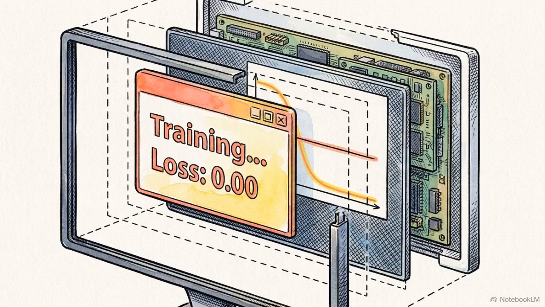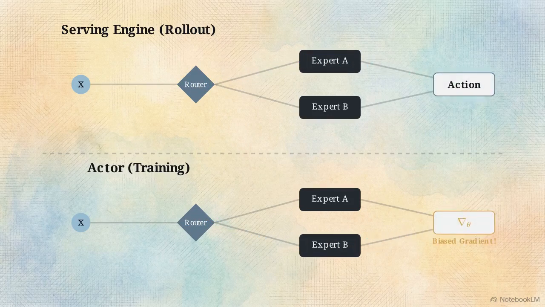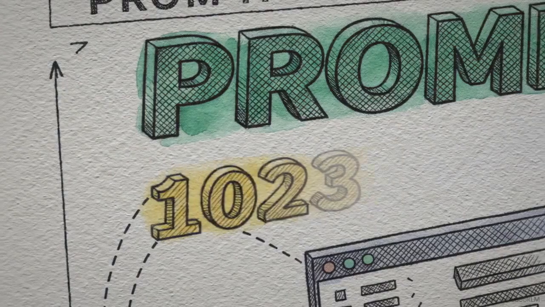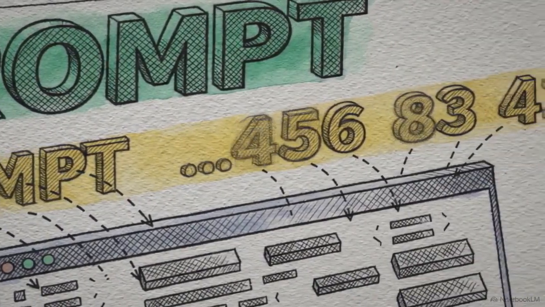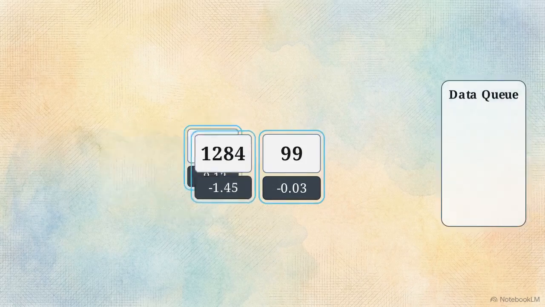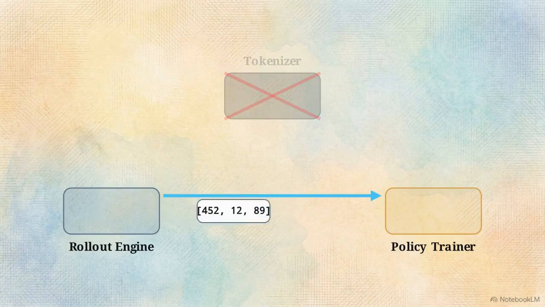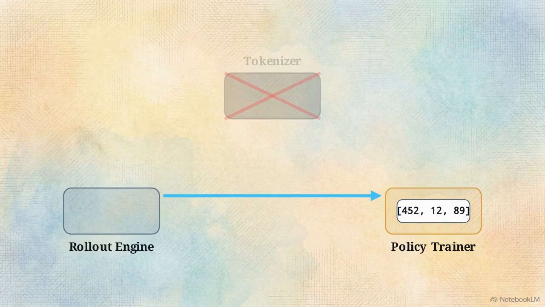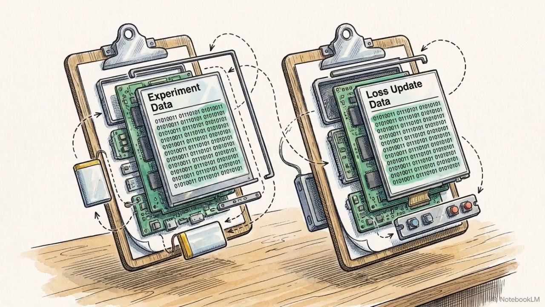Agentic online RL has unusually quiet failure modes. The serving engine and actor evaluate nominally the same policy, but differences in tokenization or MoE routing can bias the gradient without raising an error. Molt enforces a strict token-in, token-out, or TITO, invariant. Prompts enter the engine as exact, immutable token IDs, and completions return as token IDs, permanently bound to the log probabilities calculated exactly when they were generated. Because the text never passes through a tokenizer mid-episode, retokenization drift is completely eliminated. The result is a structural guarantee. The model never trains on a token it didn't generate. The data captured in the experiment is exactly the data used for the loss update.